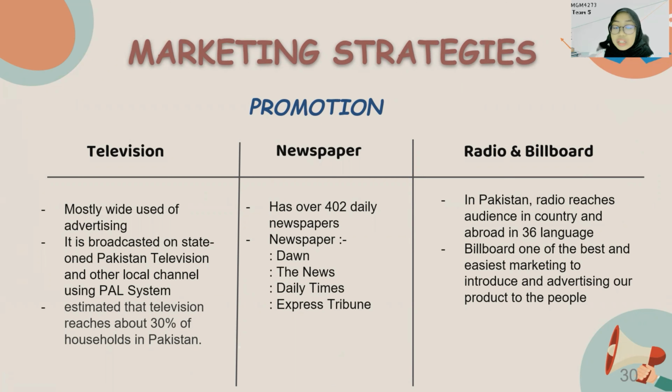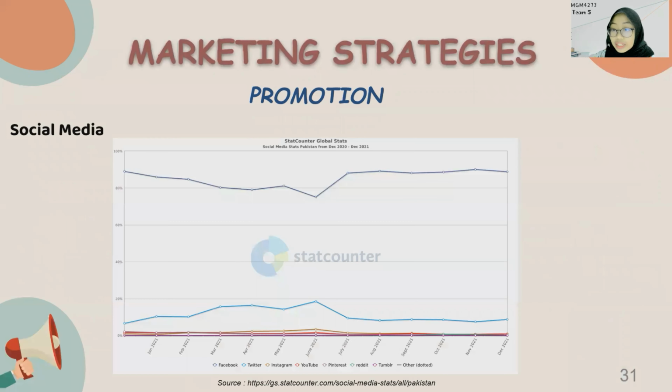For the television, it's the most widely used advertising, and it's broadcast on Pakistan Television and other local channels using the PLS system. Television reaches about 30% of households in Pakistan. The newspaper market has over 402 daily newspapers. Examples of newspapers in Pakistan are Dawn, the News, Daily Times, and Express Tribune. For the radio and billboard, in Pakistan, radio reaches an audience in the country and abroad in 36 languages. Billboard is one of the best and easiest marketing methods to introduce and advertise our product to the customer.